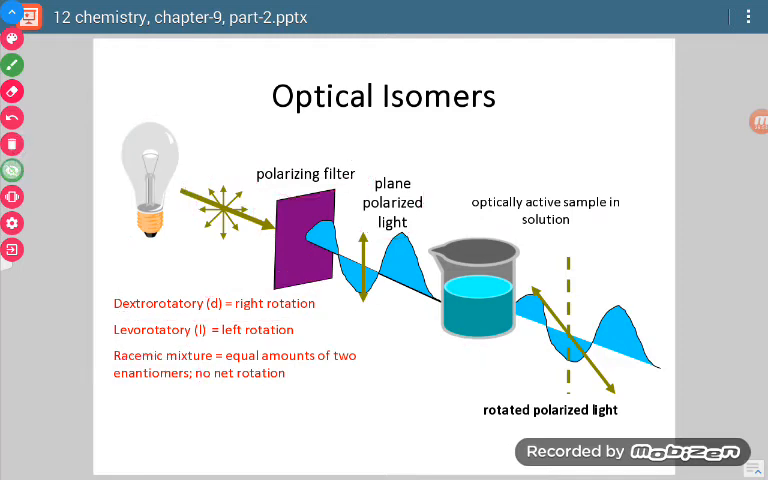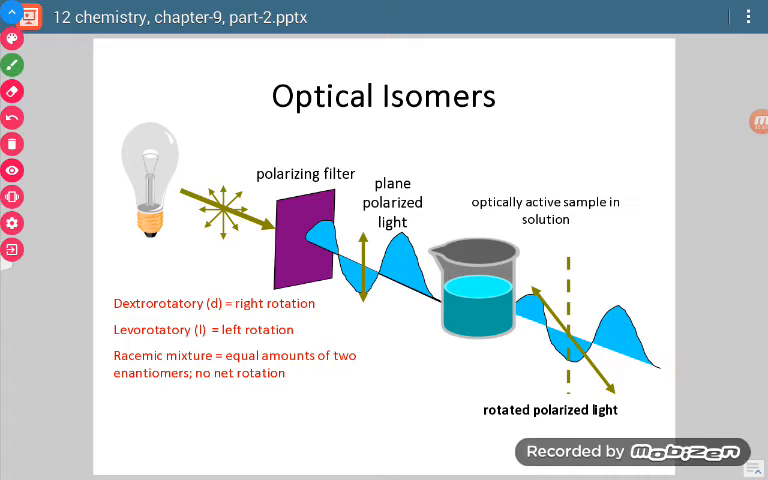So this is an important thing. What is optical isomerism? Optical isomerism means those substances which have the capacity to rotate the plane polarized light towards right or towards left. They are known as optically active substances, or we can say they are known as optical isomers. Now those two forms are called D form and L form.